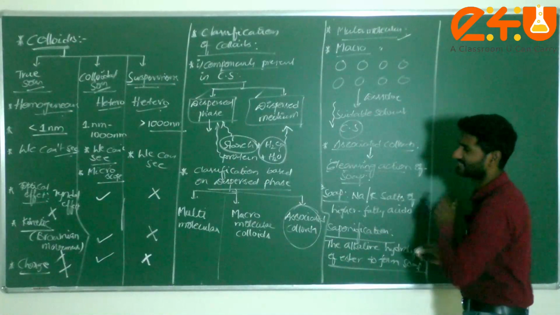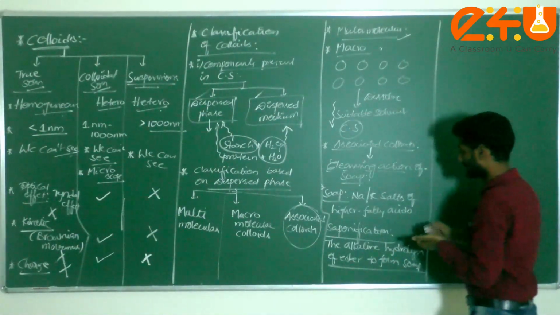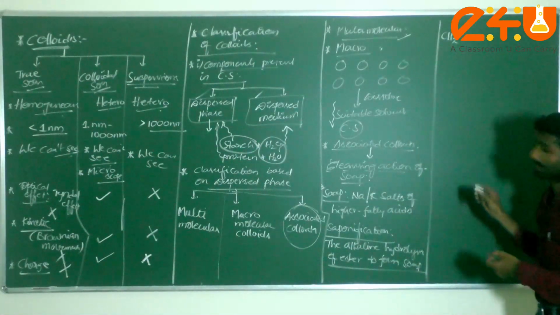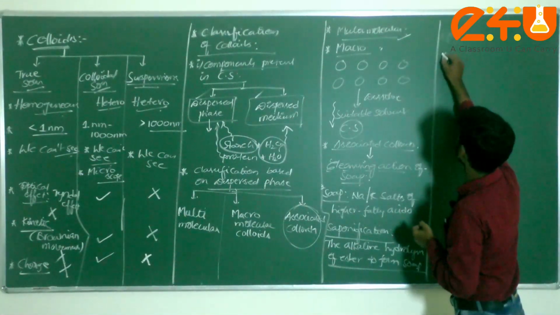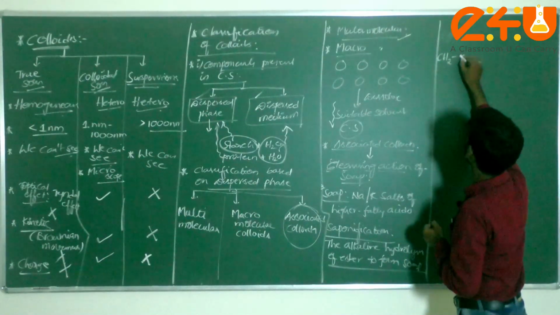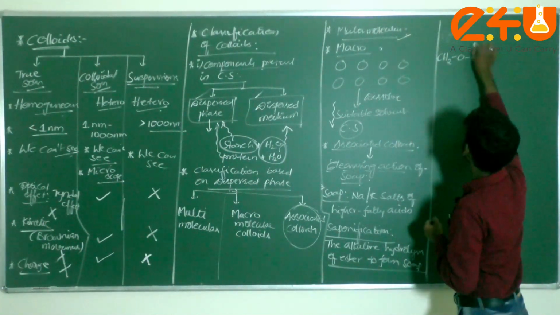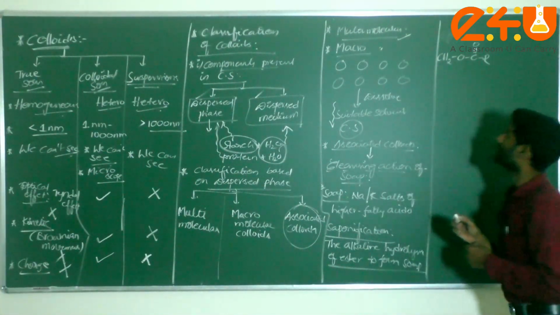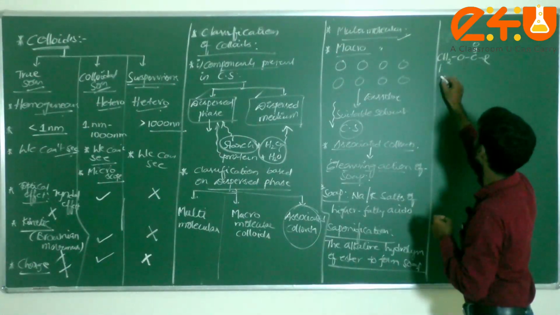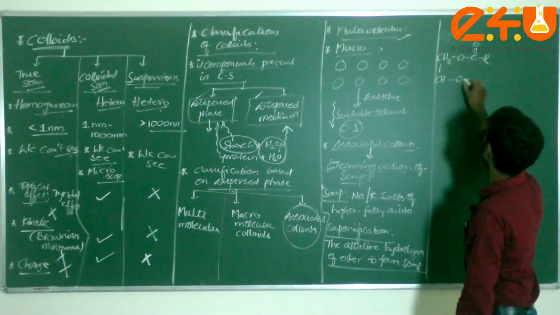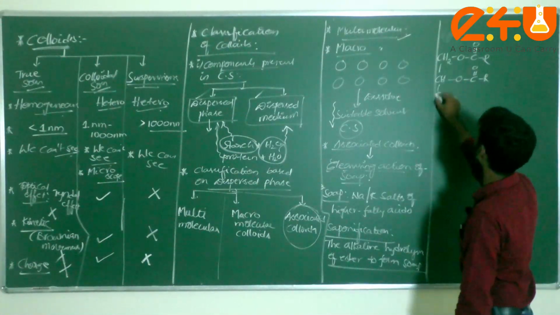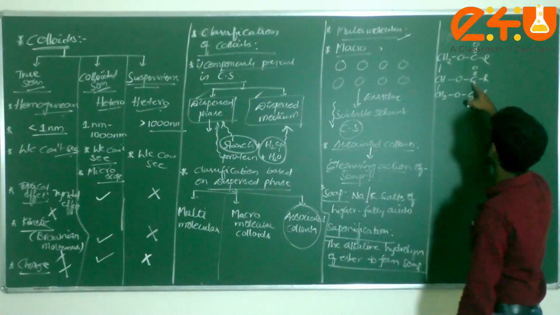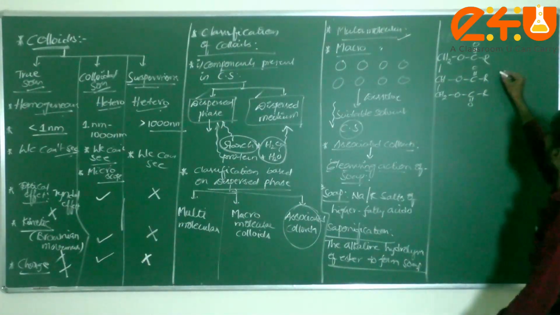Can you give an example for the soap, how the soap will be forming? I am taking one reaction. CH2, I am taking an ester, O, C double bond O, R. Am I correct or not, dear students? Now CH, O, C double bond O, R. Next one, CH, O, C double bond O, R. COOR, ester or not?